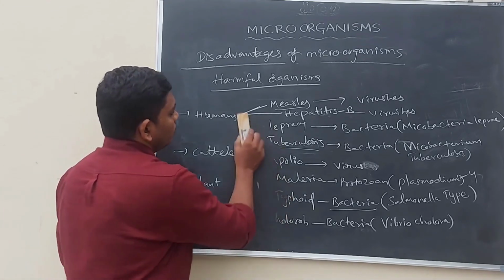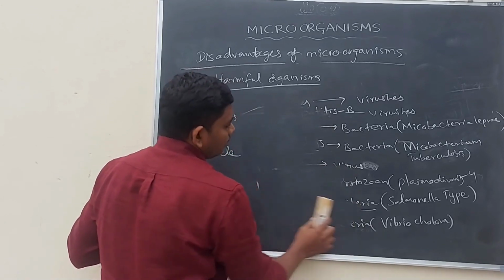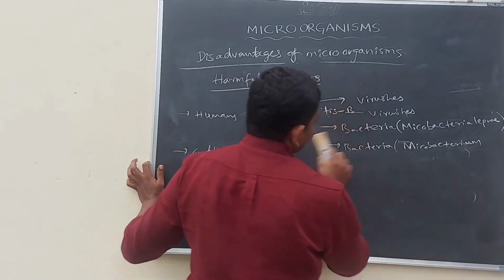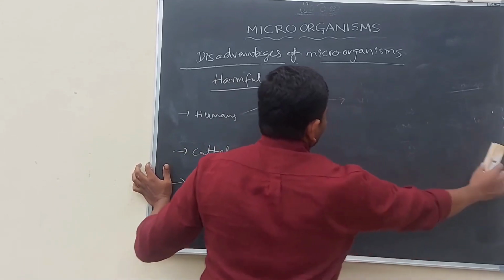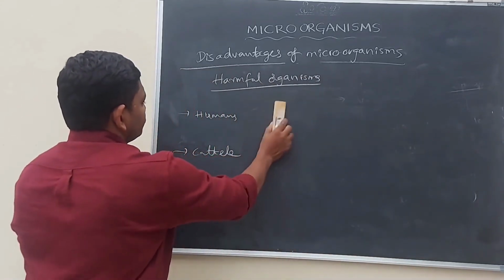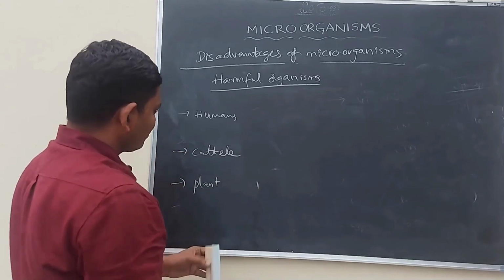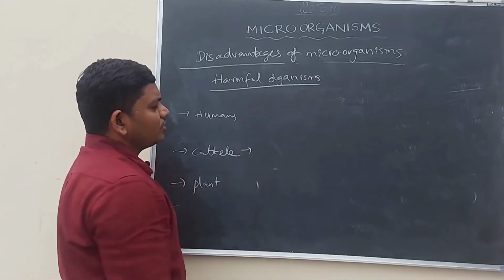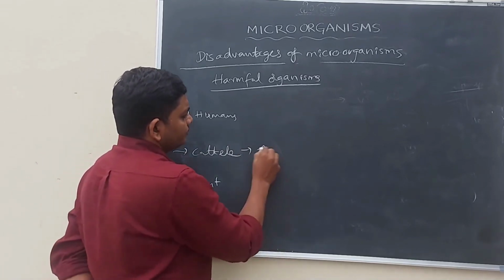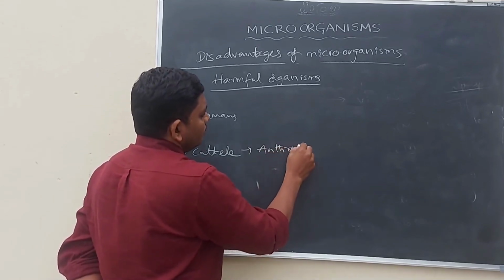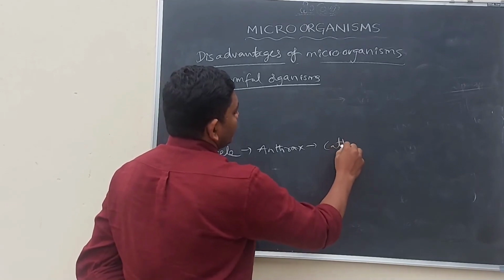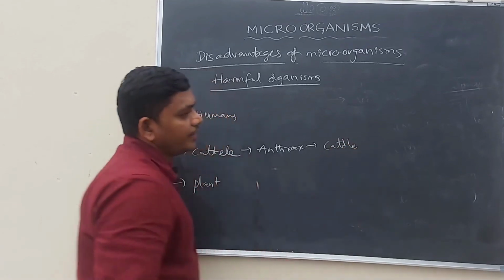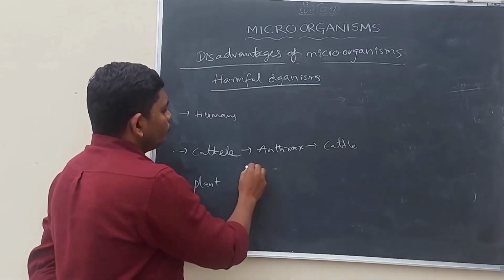Let us discuss what type of diseases are caused by microorganisms in cattle. For example, anthrax disease appears in cattle, and also foot and mouth disease.